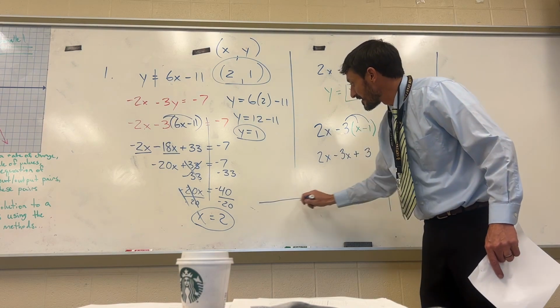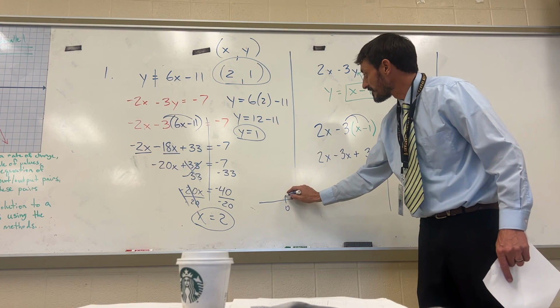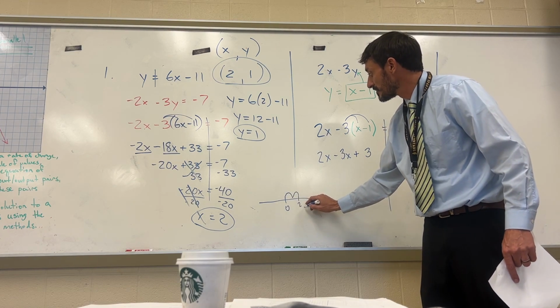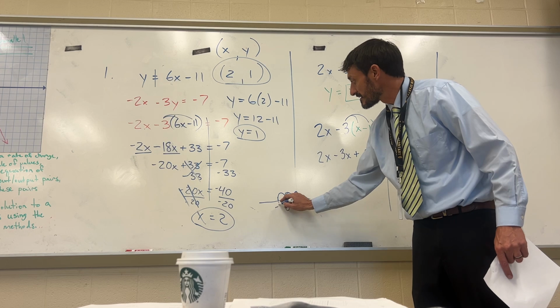Remember, we're thinking about a number line. I've got to go positive 2, then I have to go negative 3. If I go right 2, I'm at 2, and then I go left 3, my final resting place is negative 1.